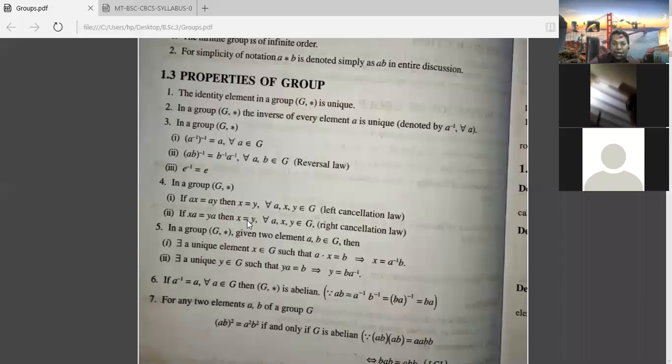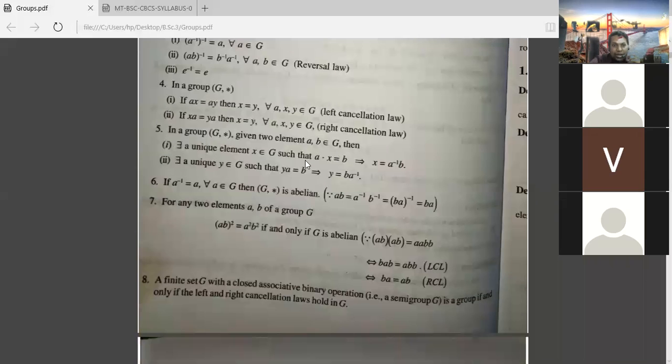That is nothing but the left cancellation law. Here you are writing this is left cancellation. First one is X equal to AY, the left cancellation law, that implies X equal to Y. XA equal to YA, that implies X is equal to Y. That is the right cancellation law. Just remember here: left cancellation law, XA equal to YA means we are getting X is equal to Y.